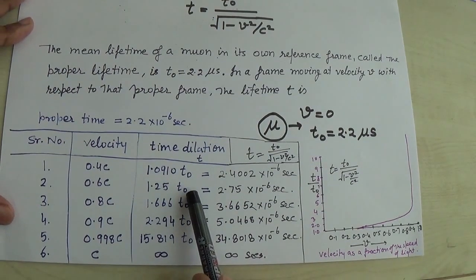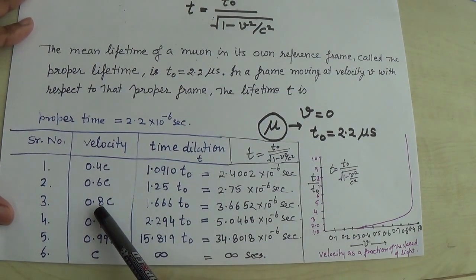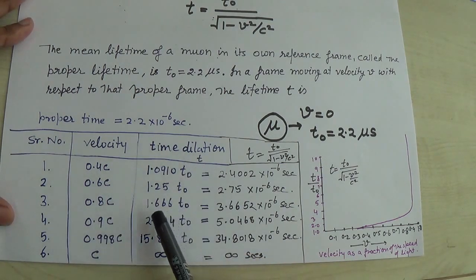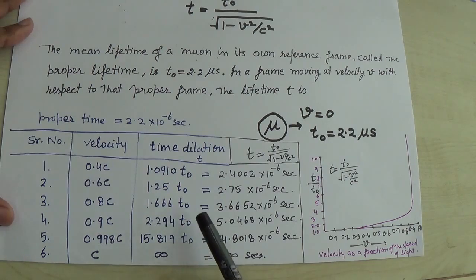By this factor it is increasing, and when the relative speed is further increased to 0.8 c, the time dilation further increases, that is 1.66 of t naught, and when speed is 0.9 c, it becomes 2.294 of t naught. When speed is further near c, 0.998 c, then time is basically 15.819 of t naught.